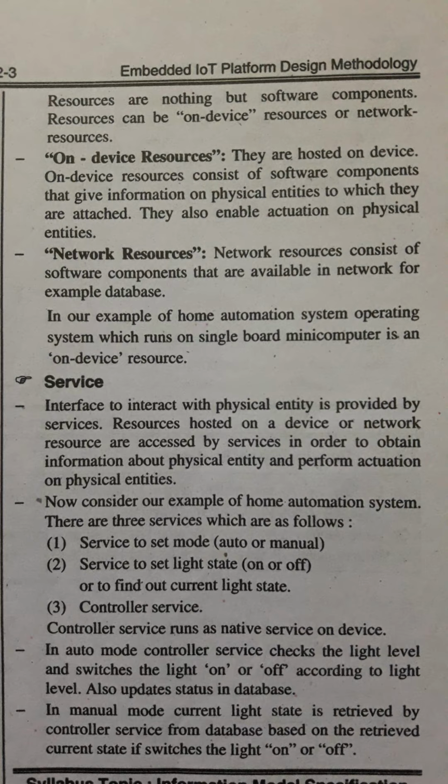In our example of home automation system, two physical entities can be considered. The first entity can be the room, of which the light level is monitored, and the second entity can be the light appliance, which is to be turned on or off.